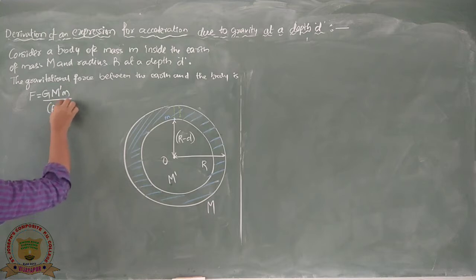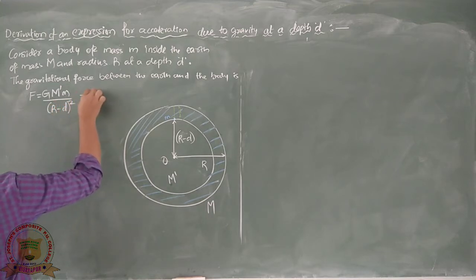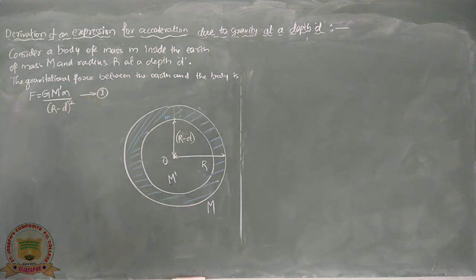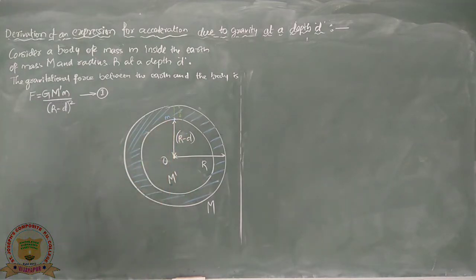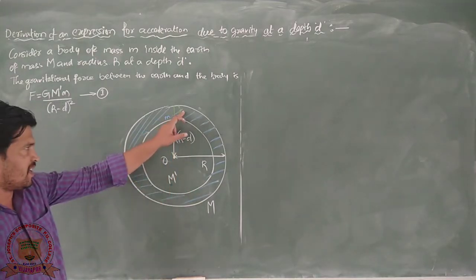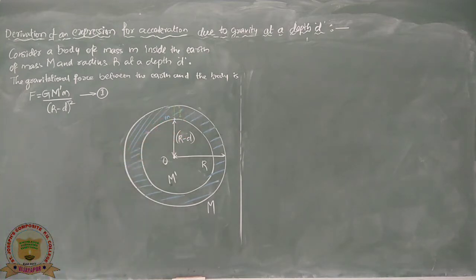Call it equation number 1. This equation gives the gravitational force of attraction between the inner portion of the earth and the body, and the body is at a depth d below the surface of the earth.